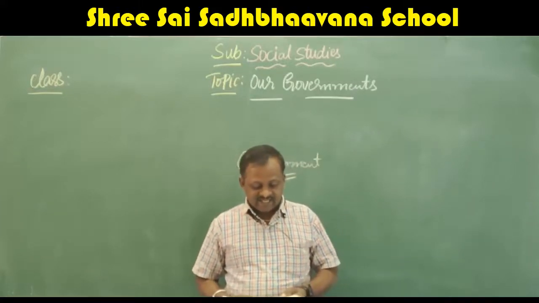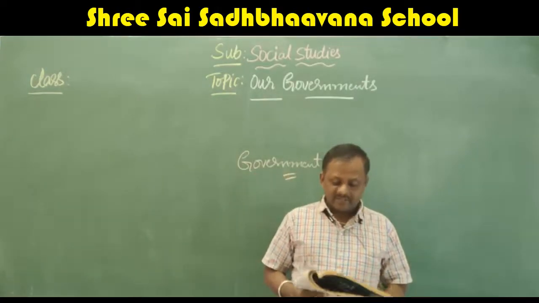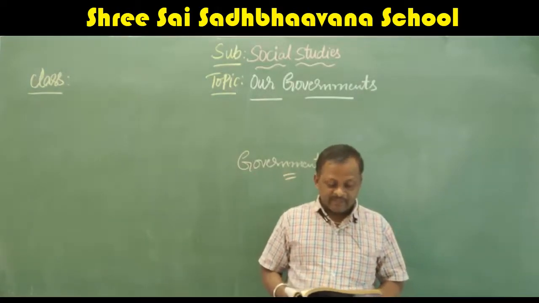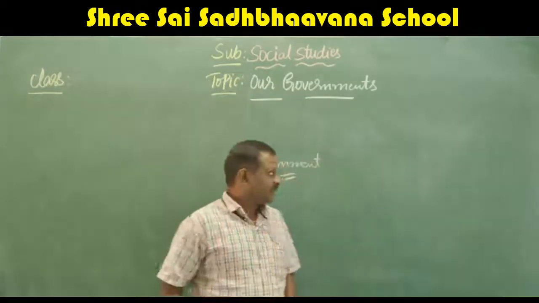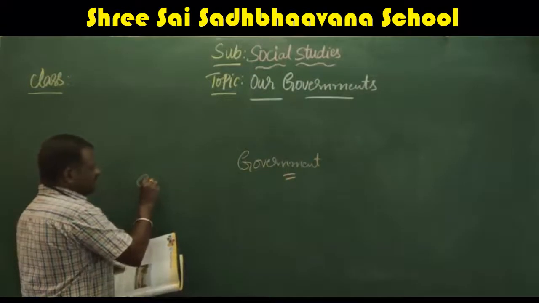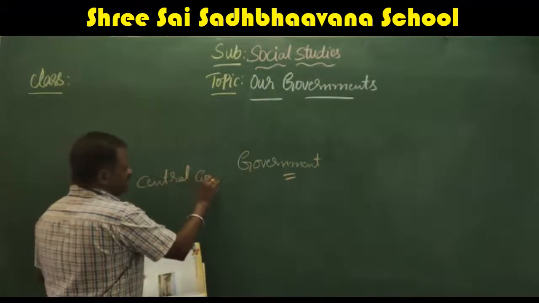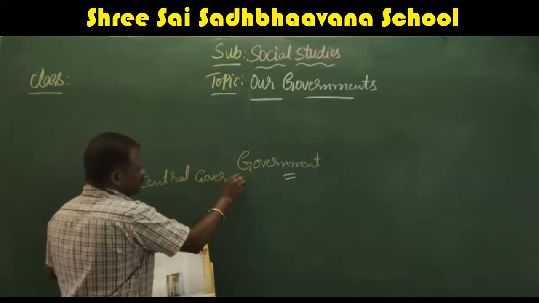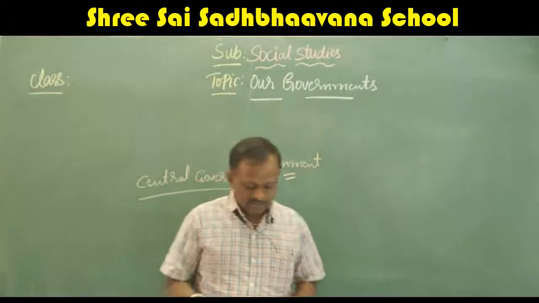The president is the head of the Union of India. We call this the central government, which looks after the entire country.